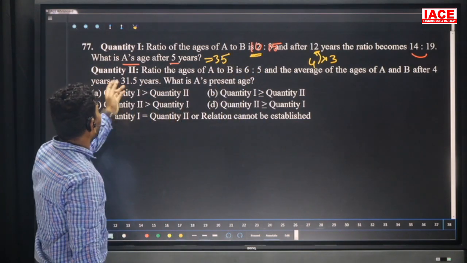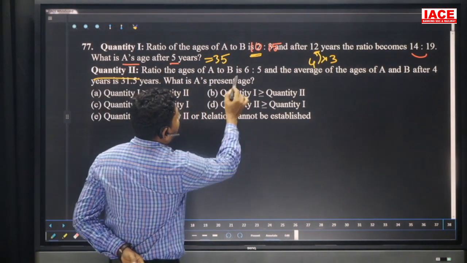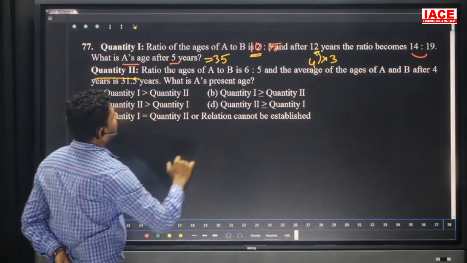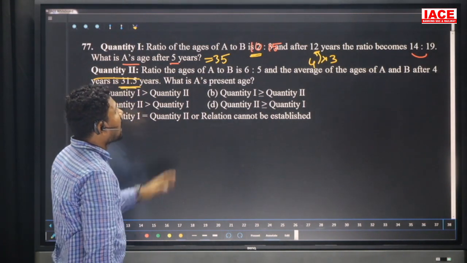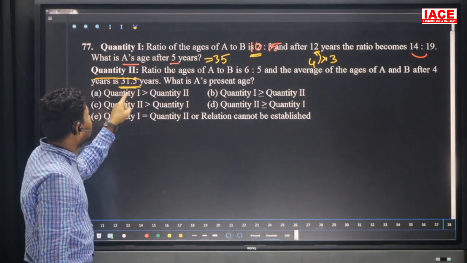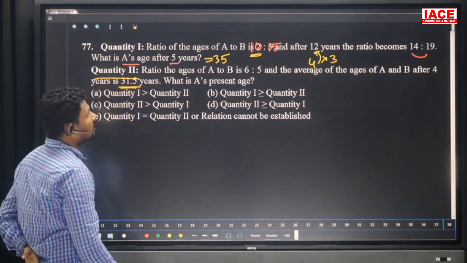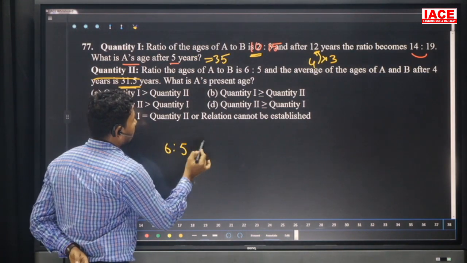That is the age. Now the second quantity: the ratio of the ages of A to B is 6 is to 5. After 4 years, then what is the ratio? It is 31.5 years. What is the present age? The average age of A and B after 4 years is 31.5. After 4 years, 31.5 means the present value is 27.5. Double 27.5, it is a 6 is to 5 ratio.